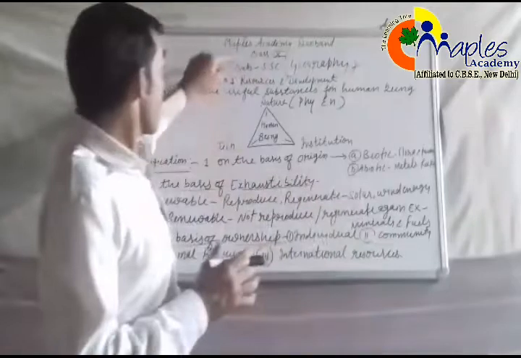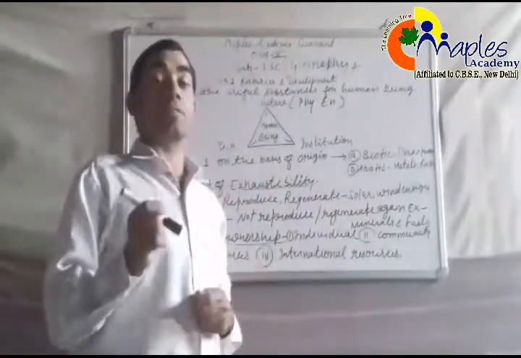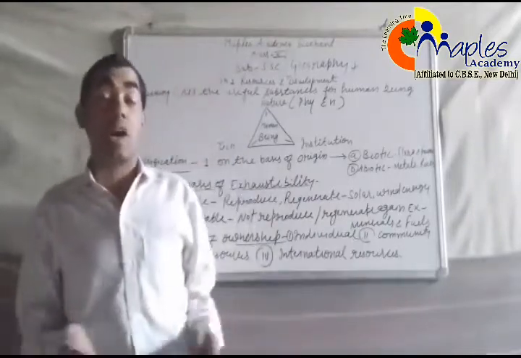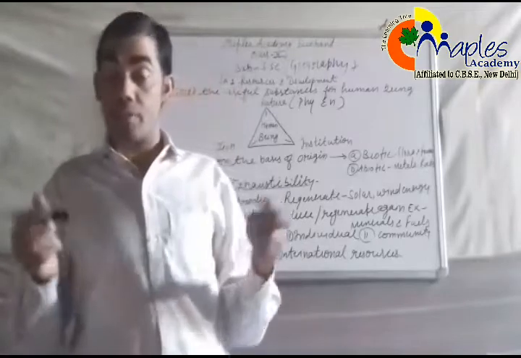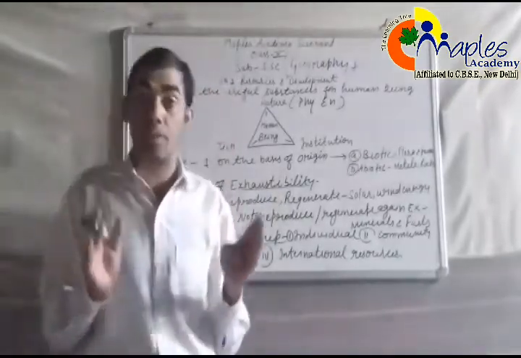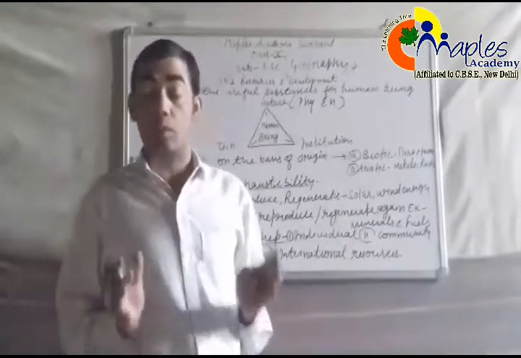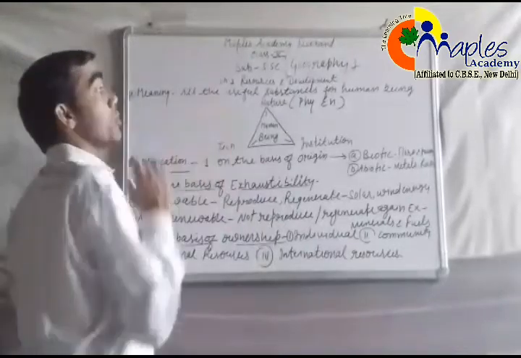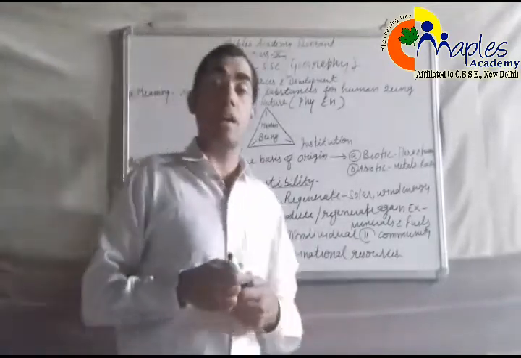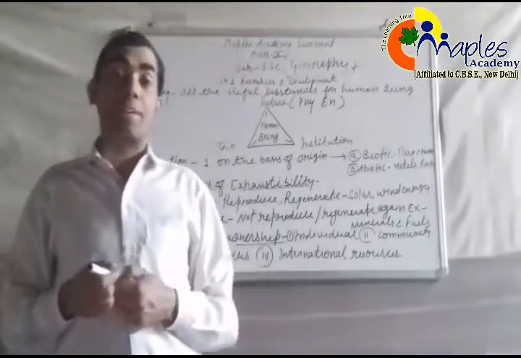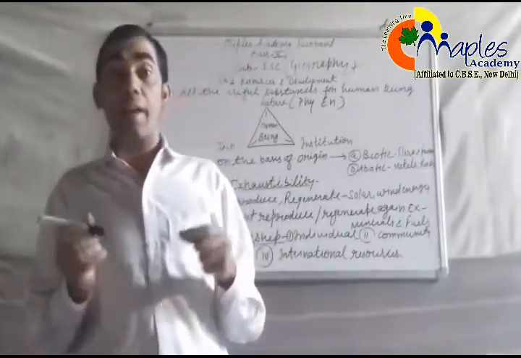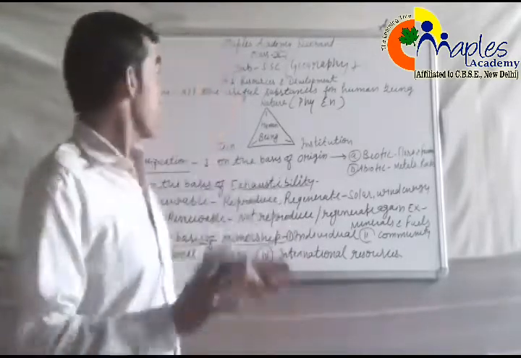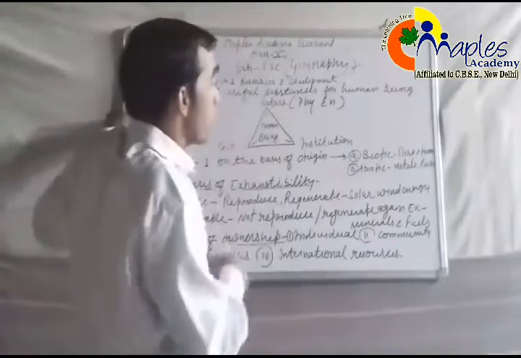Today my topic is geography, chapter number 1, resource and development. So first of all, what are resources? Resources are those things which are useful for us, which have importance in our life, which have economic value, and which help in the growth and development of any country. So first of all, the meaning of resources: all the useful substances for human beings are called resources. For example, coal, petroleum, water, air, everything, etc. There are a lot of resources found on earth. So resources are very important in our life.